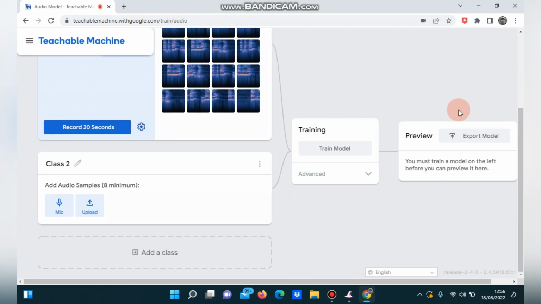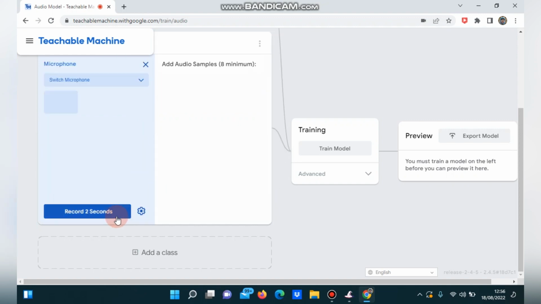Next, we click the class. I would like to change the text to Spendoyo, the acronym of my school's name. Then we click the mic and click record 2 seconds.